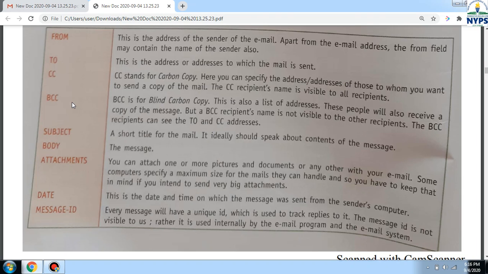See, we are getting some mail, and now we are sending the mail to multiple persons. We can use both of these options, CC and BCC. But in CC, the recipients can see the names of other persons, while in BCC, the names of the recipients will not be visible to other recipients. I will give you one example.